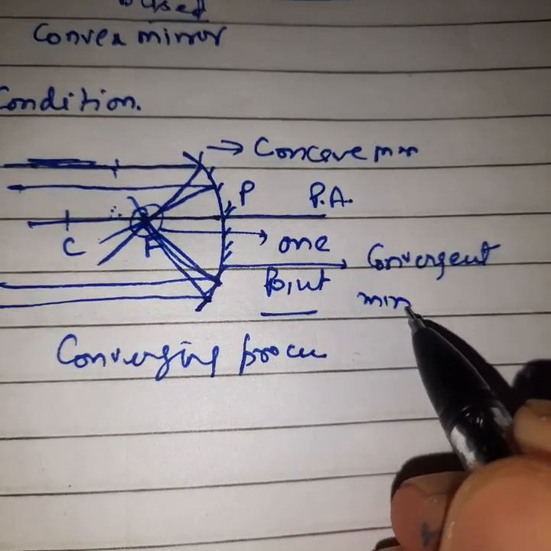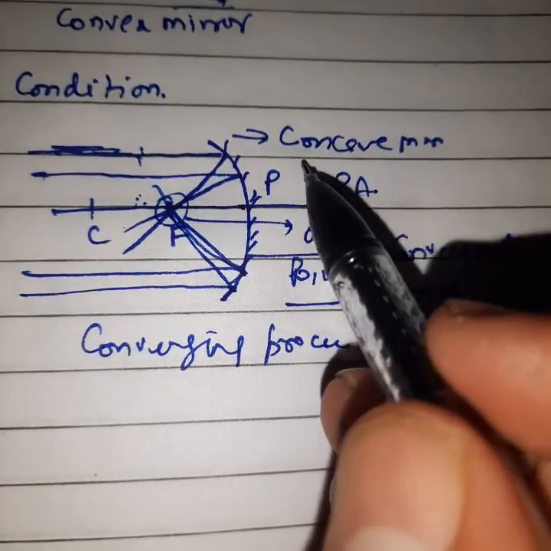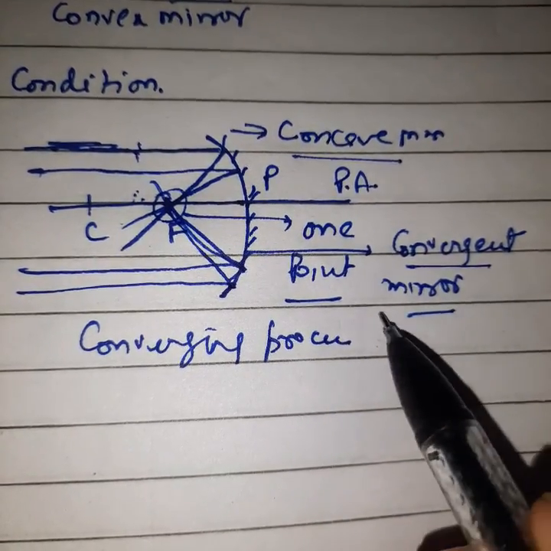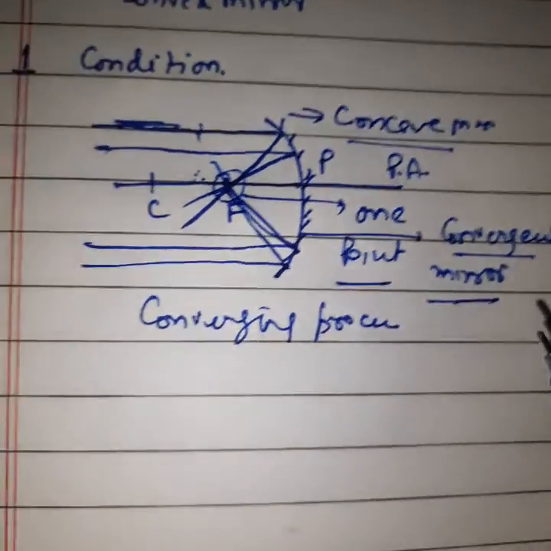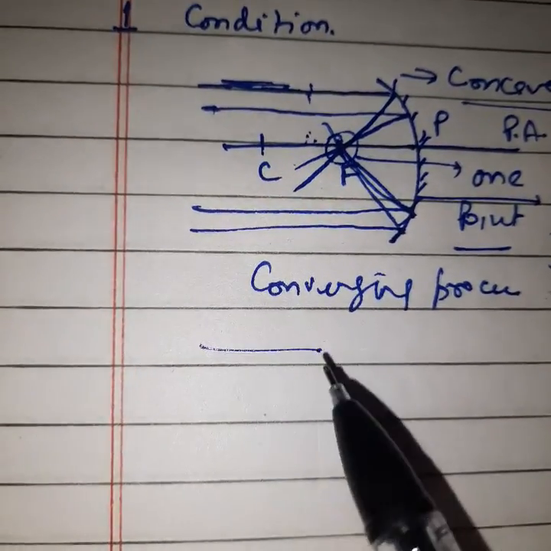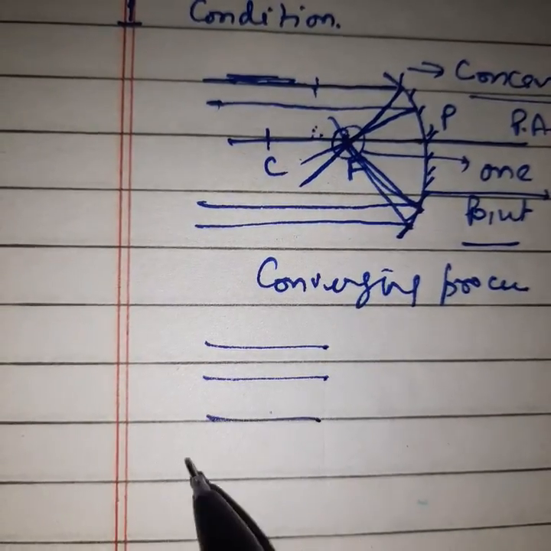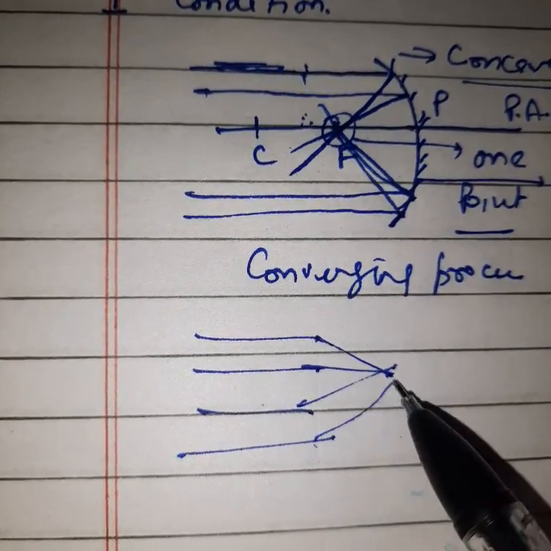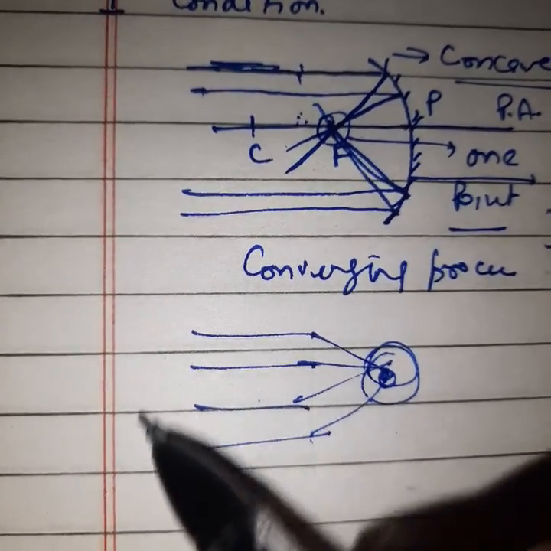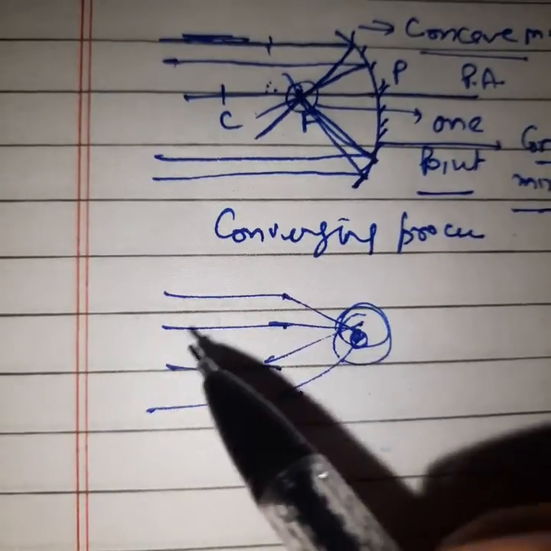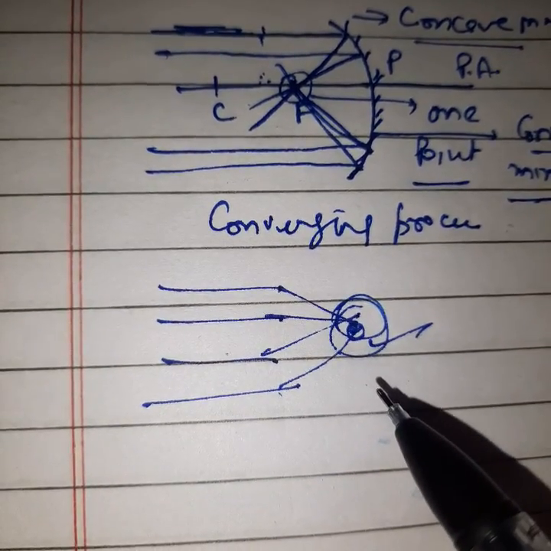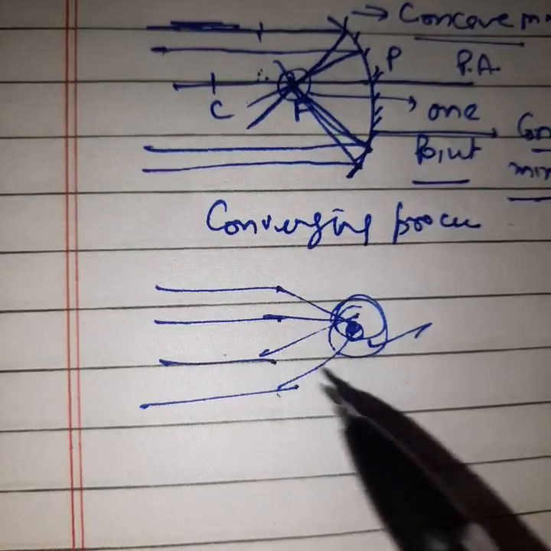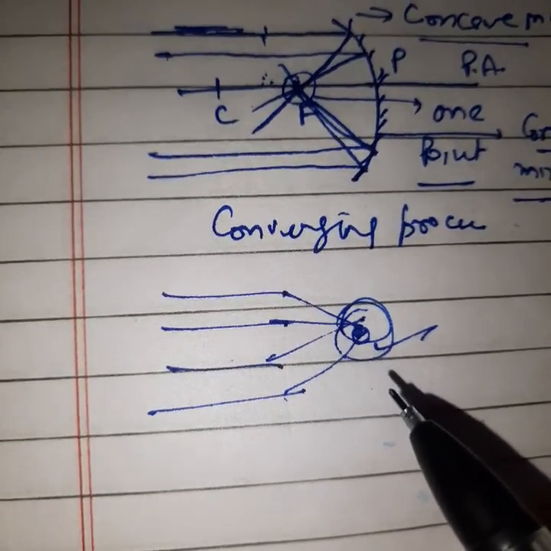Convergent mirror. Another name of concave mirror is convergent mirror. Why? Because you can see the light coming in, and after reflection it will meet at one point. So we can say a large number of beams of light are meeting at one point only. So light is converging, getting convergent. This is the converging process.